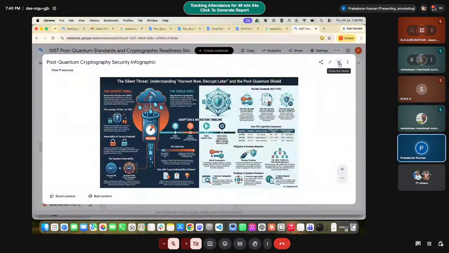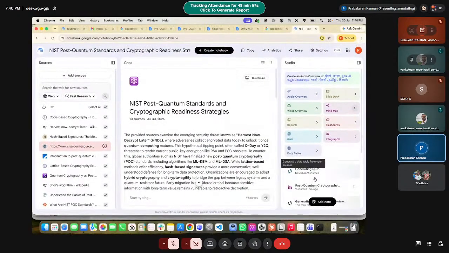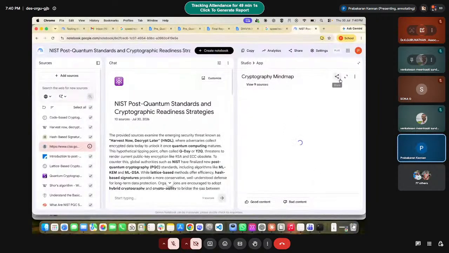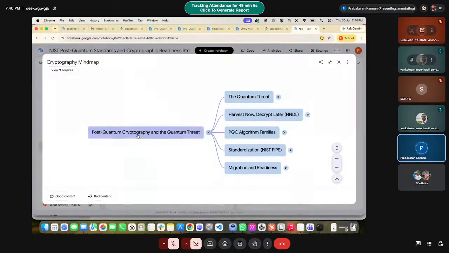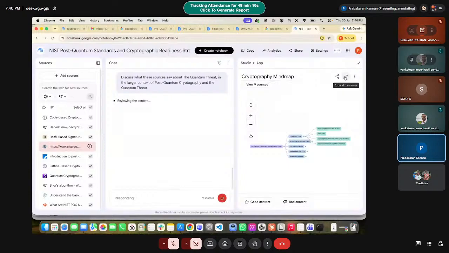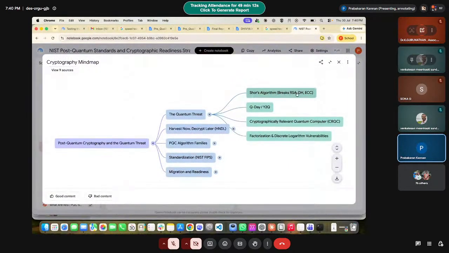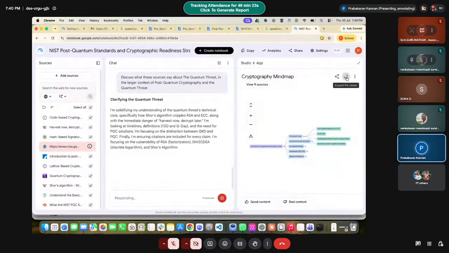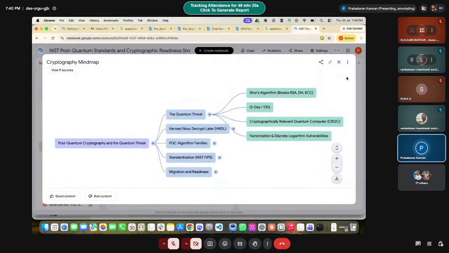Let's see our output of the mind map. This is a mind map. If you want to understand what the quantum threat is, it is generated already. See the information, what is Shor's algorithm. If you want to know about this algorithm, it will define it here. That is the mind map. It will automatically generate the content from what you have given.